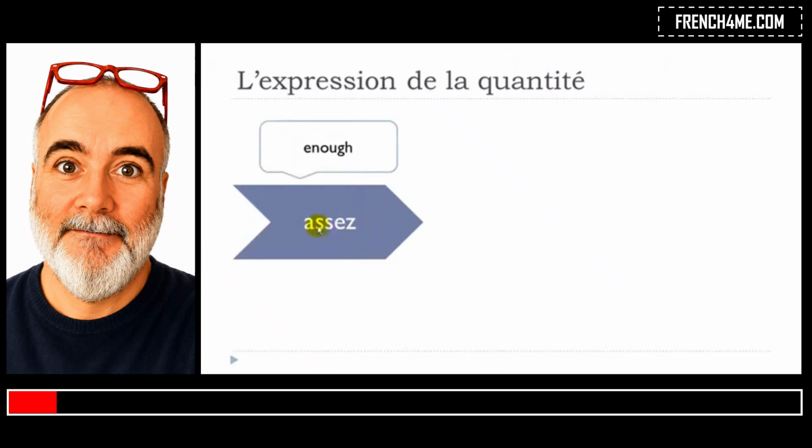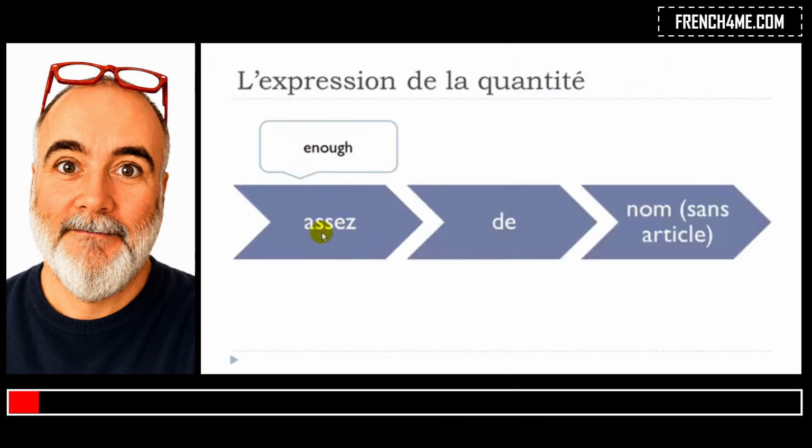Remember, two vowels here, a and then e, and then double s. So it's really strong, the s. Assez, okay? So same construction, de, and the noun without the article. Okay, so enough, assez, de, and the noun without the article.